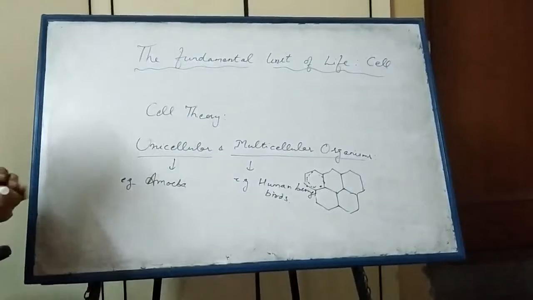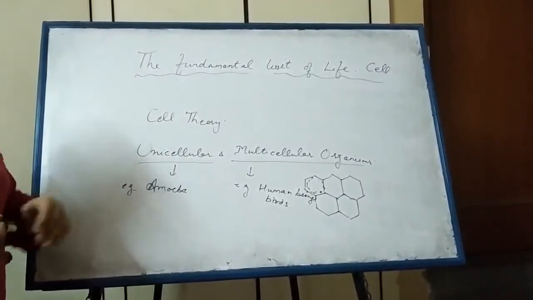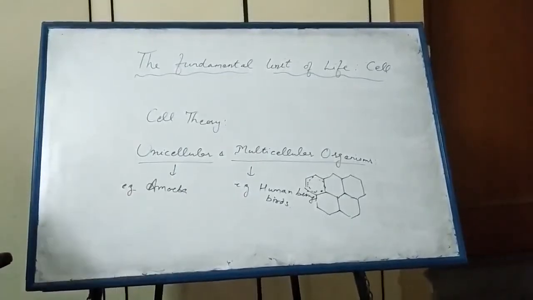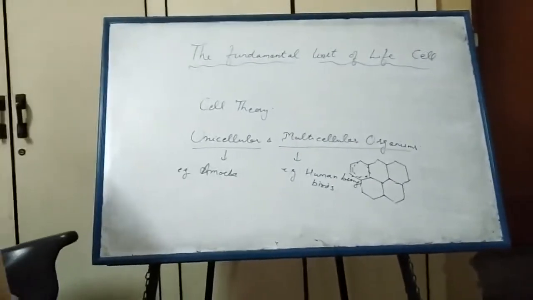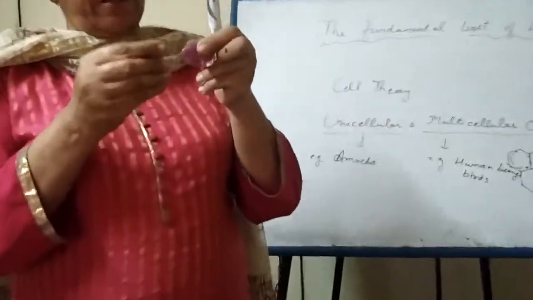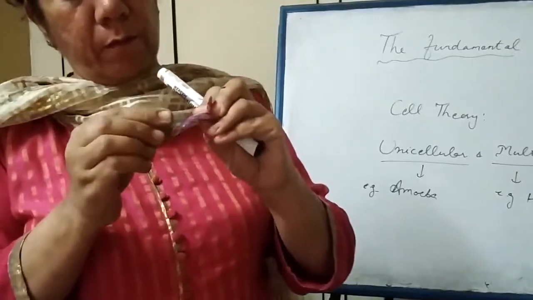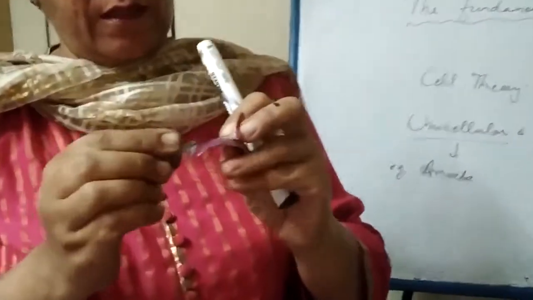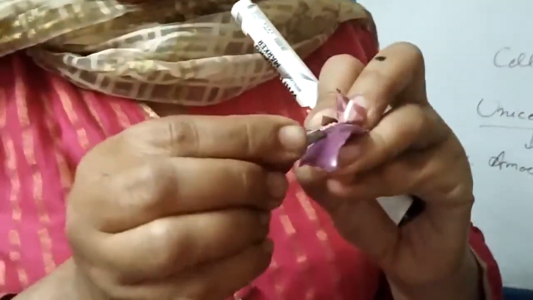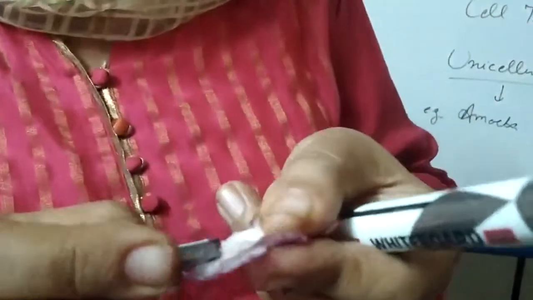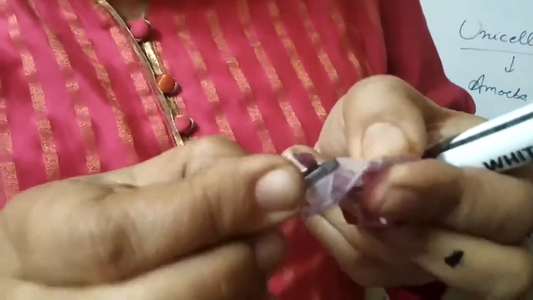So we can also see the cells in an onion peel. If we cut onion and remove a transparent peel from it, this is the one.